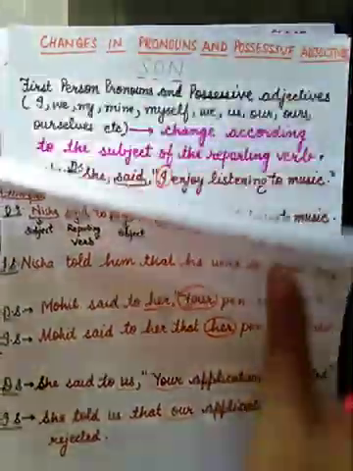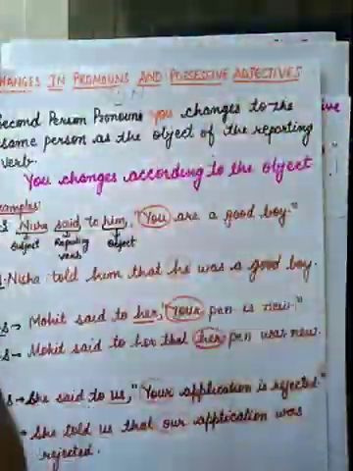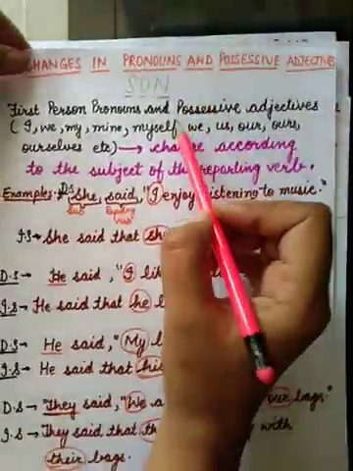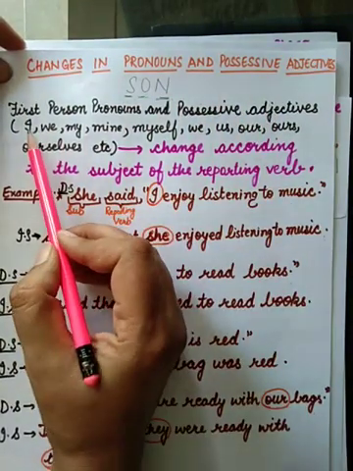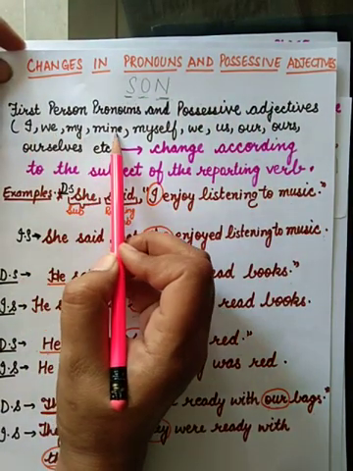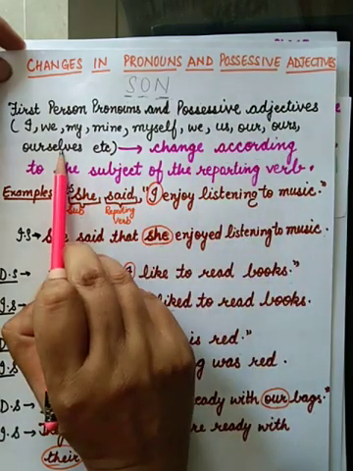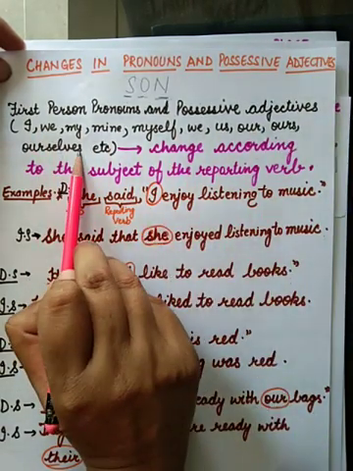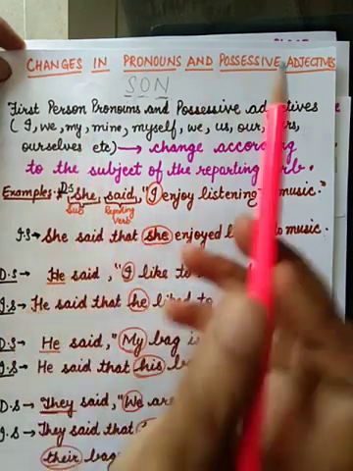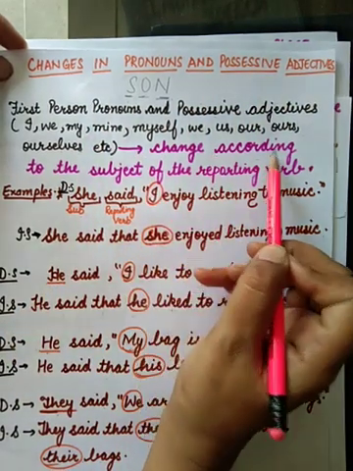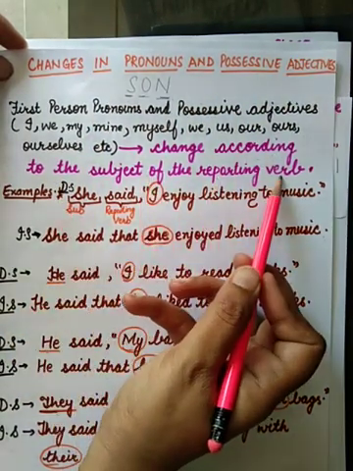The first person pronouns and possessive adjectives are: I, we, my, mine, myself, us, our, ours, ourselves. All these are first person pronouns or possessive adjectives. So they change according to the subject of the reporting verb.